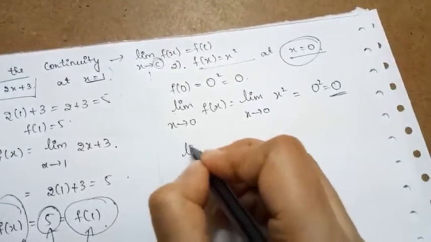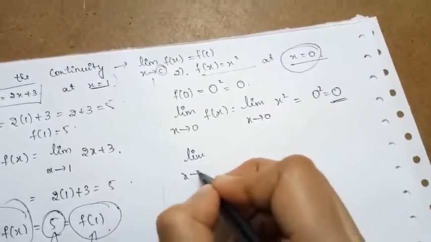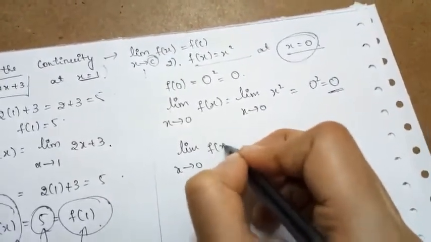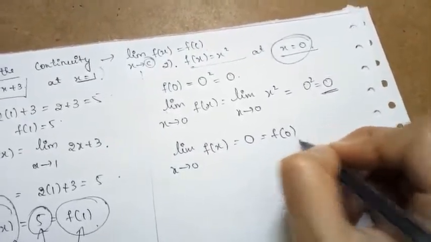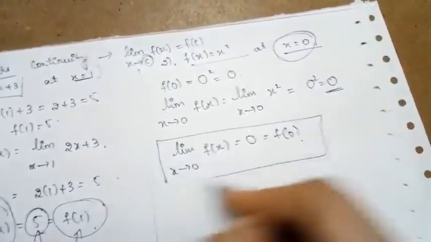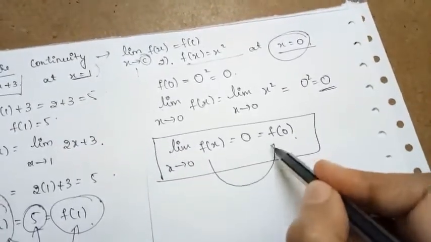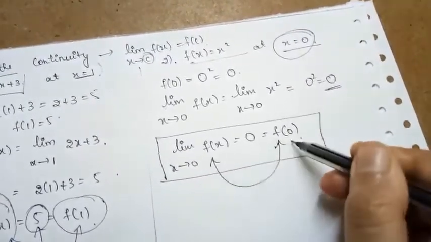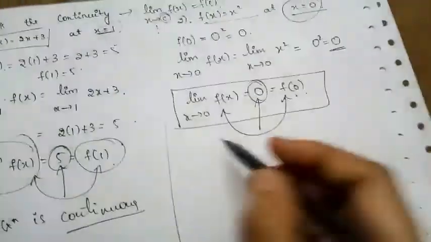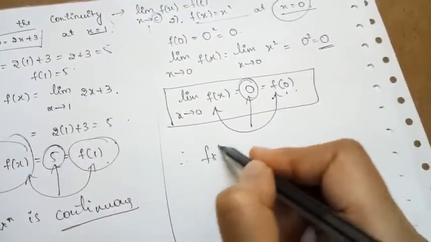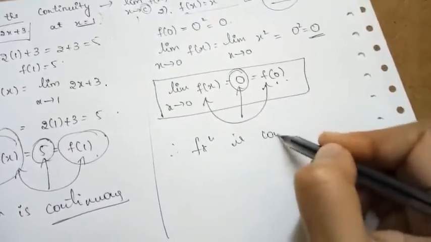So clearly you can see here the limit as x extending to 0 of f of x is equal to 0, which is equal to the value of the function at the defined point. So clearly the limit of the function and the value of the function defined at that point are coinciding and giving the same value. So here also the function is continuous.